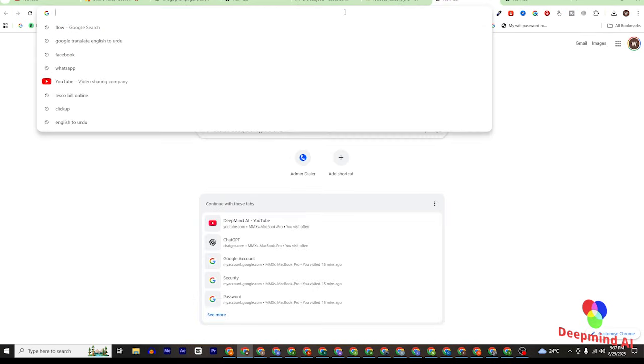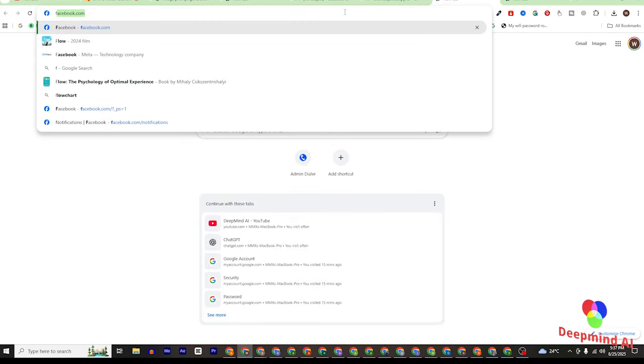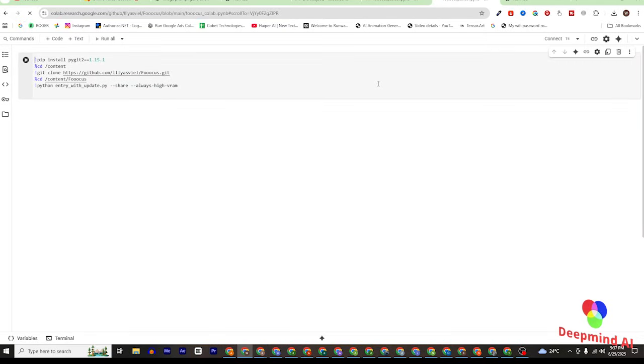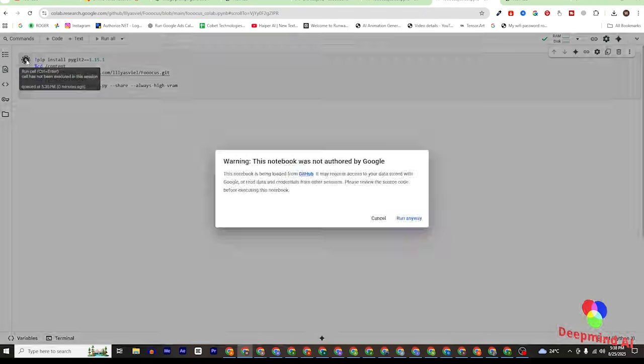All you have to do is search Focus, and you will come up with an interface like this. You can see this connect option, just connect that. Once we see this green sign, we have to come here and just click run cell. Then there will be a pop-up message like this, just click run anyway.